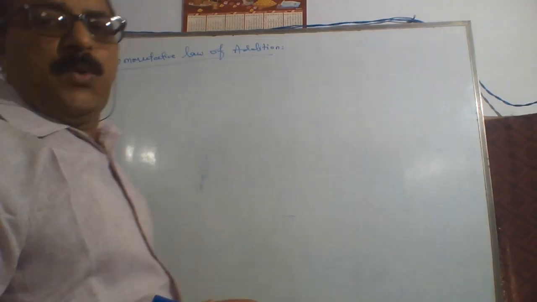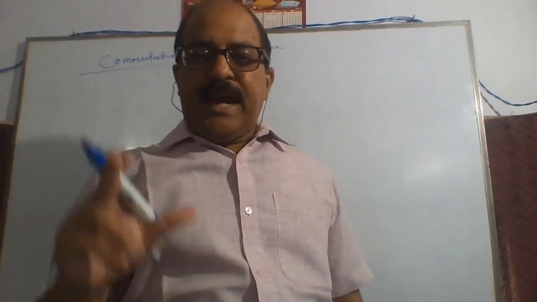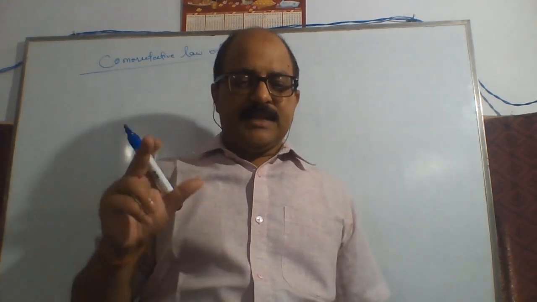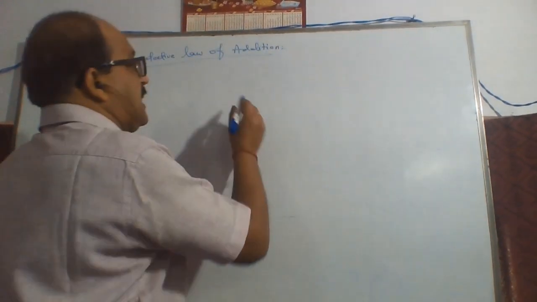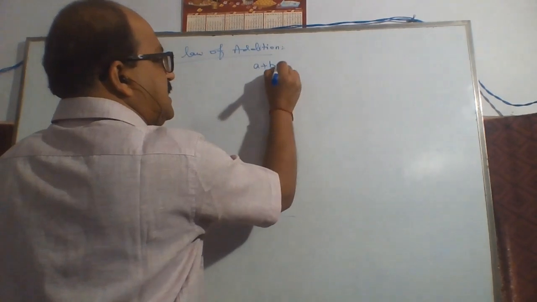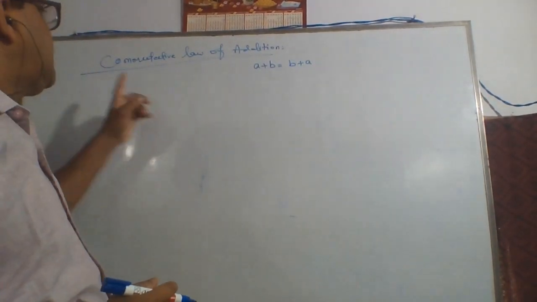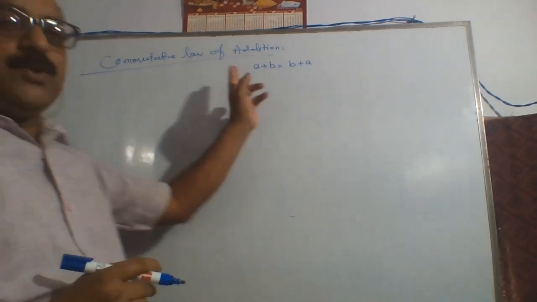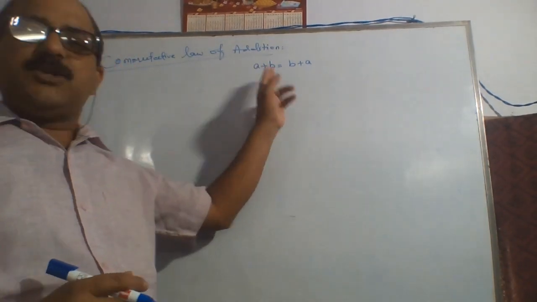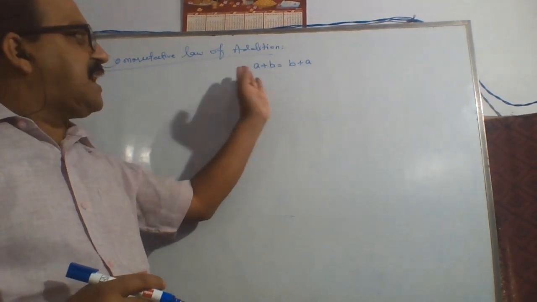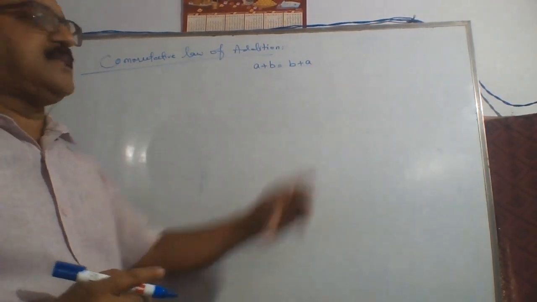Here, when a and b are any two integers, then a plus b is equal to b plus a. In the commutative law, a and b are two integers and we add them, and vice versa, a plus b is equal to b plus a.